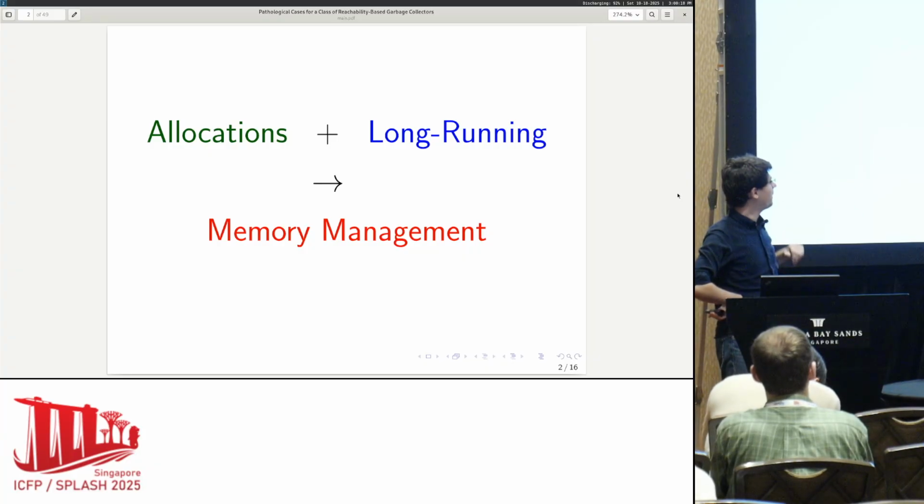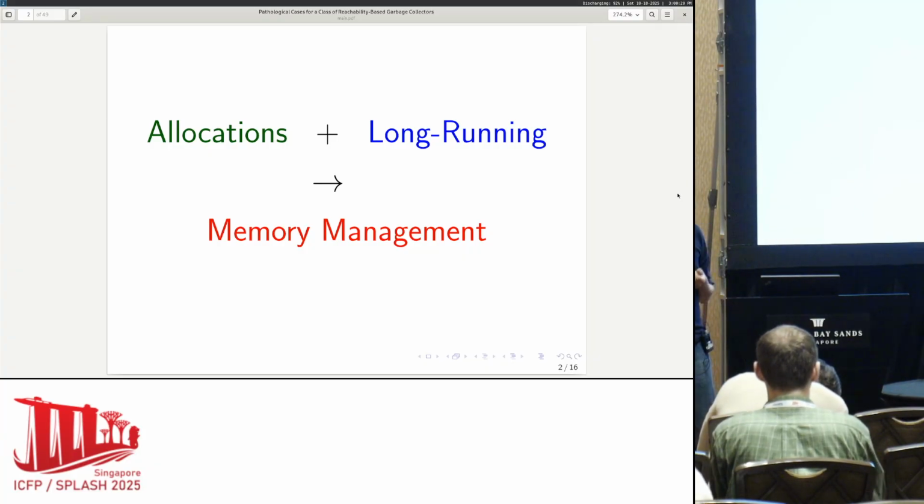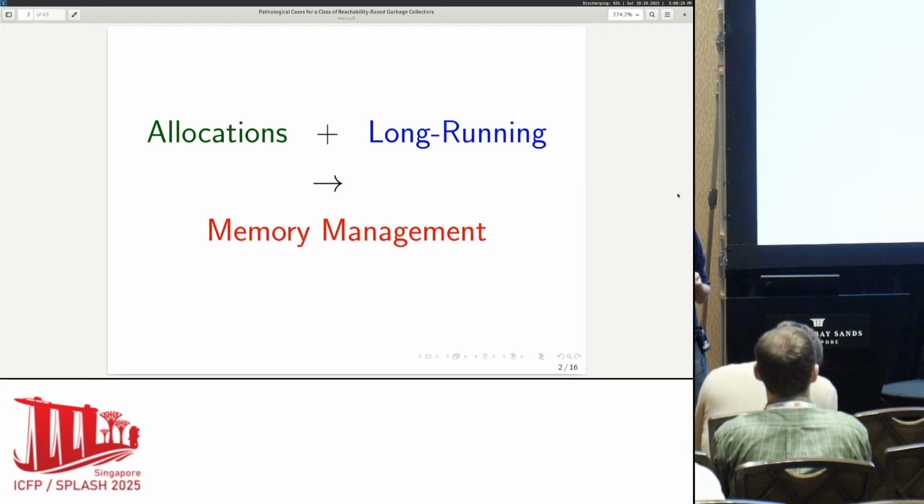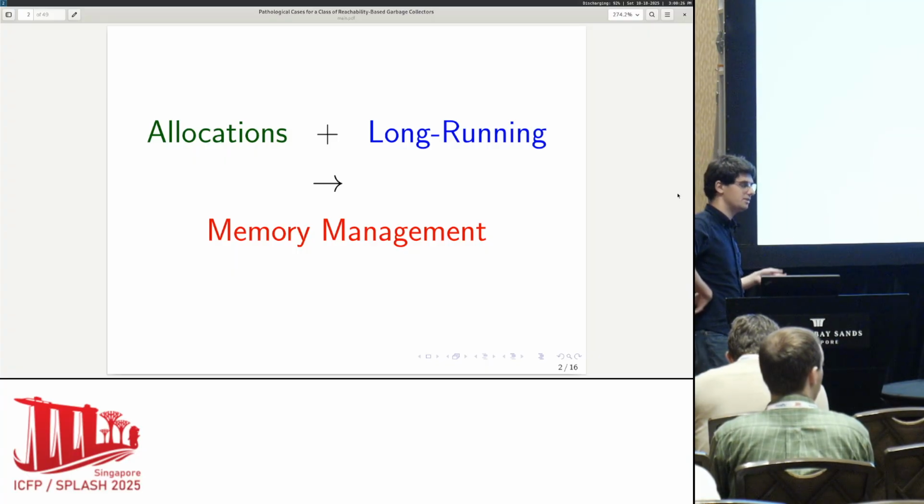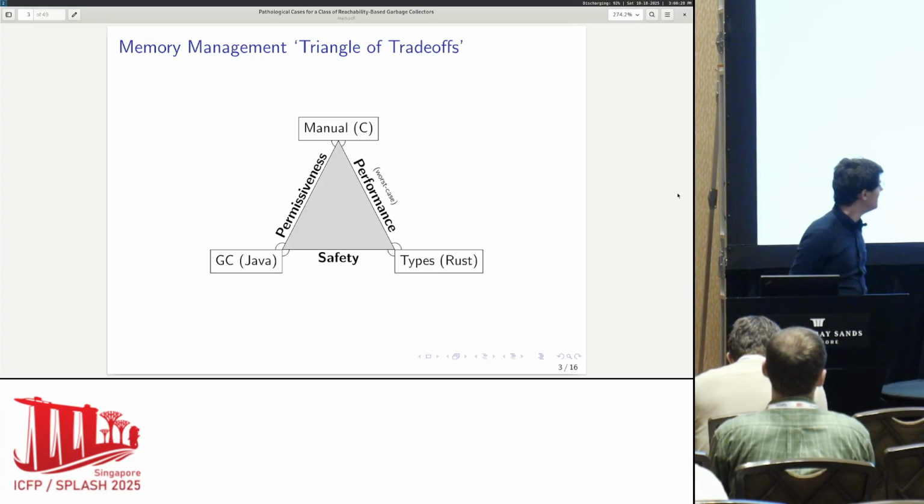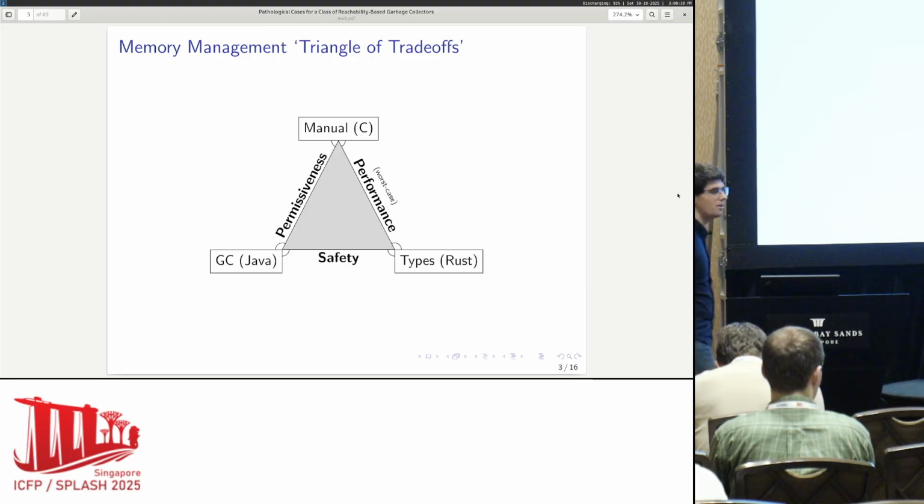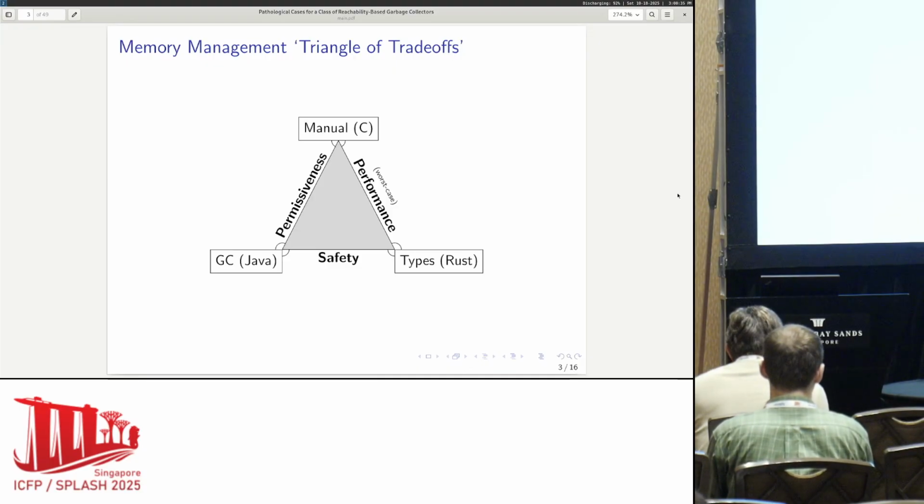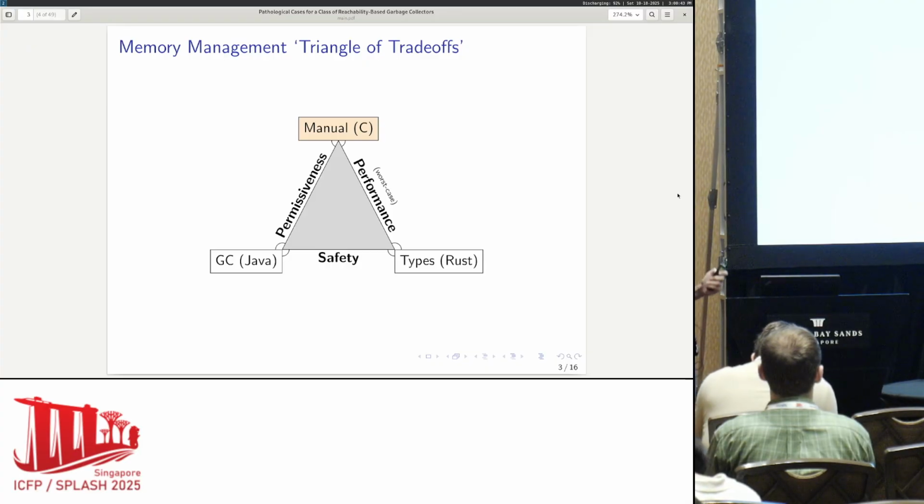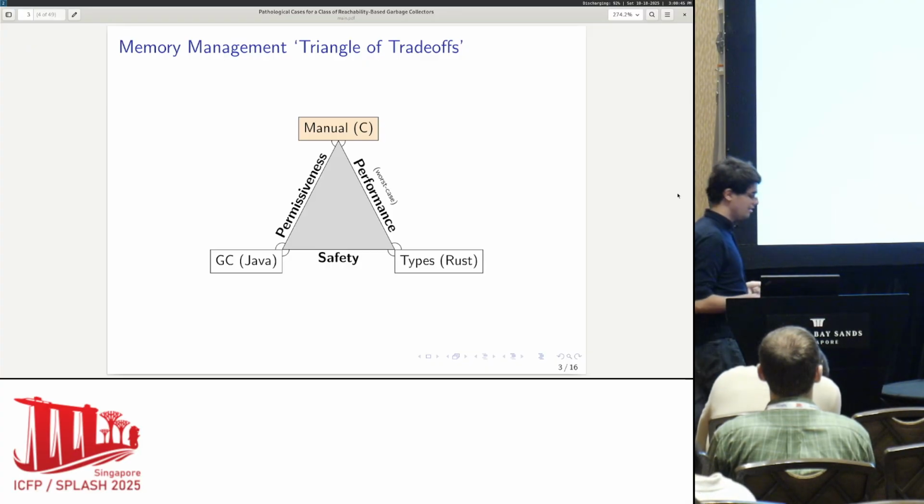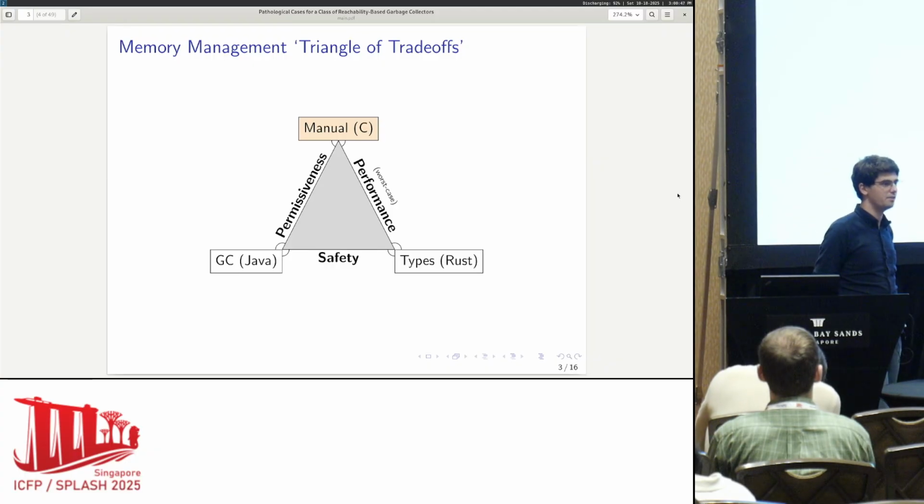Well, memory management is a big problem. Anytime you have a program that's long running and you use memory, you're going to need a story for memory management. Almost every language has some story for this. I like to categorize the common memory management styles in a triangle of trade-offs. The classic one is manual memory management, like C. This is very permissive. You can write doubly linked lists, which is great, and you can get good worst case performance if you do it right.